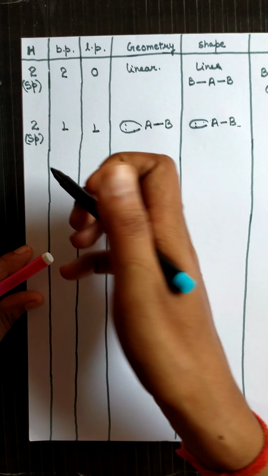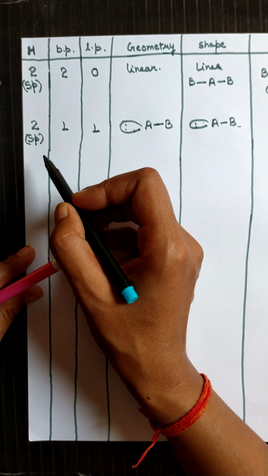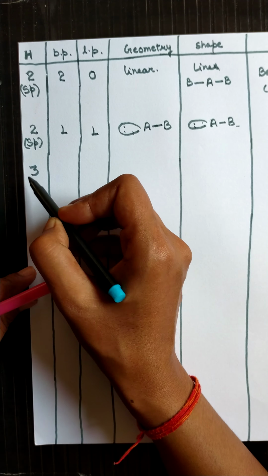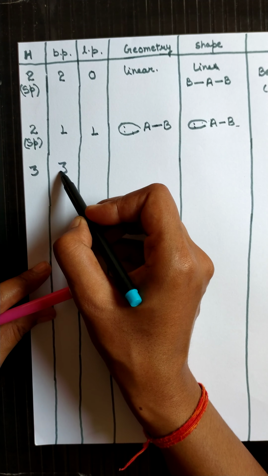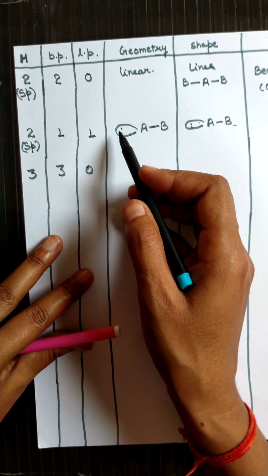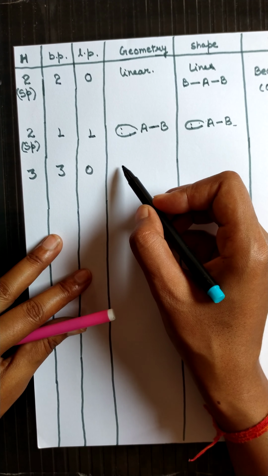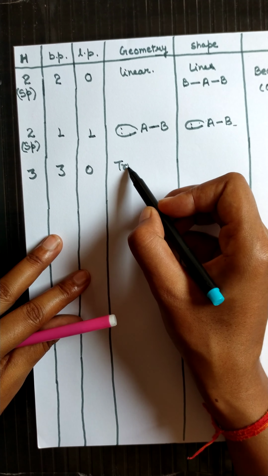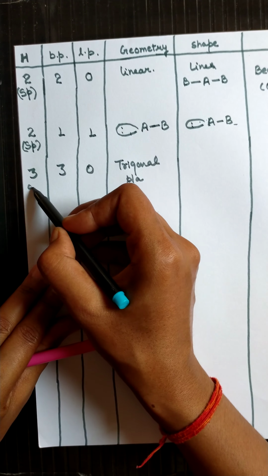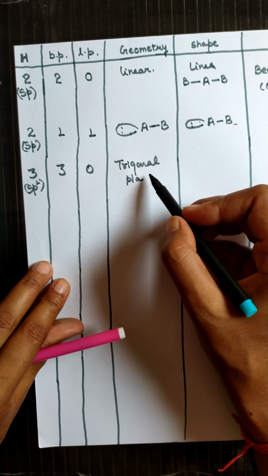Now let's take the example that is important. If three hybrid orbitals are there and all three are bond pairs and no lone pair, then we know that the geometry of the molecule is trigonal planar. Trigonal planar for sp2 hybridization when there is no lone pair.